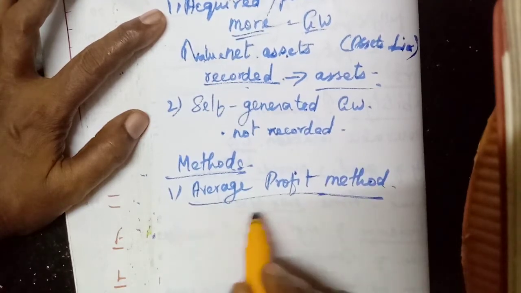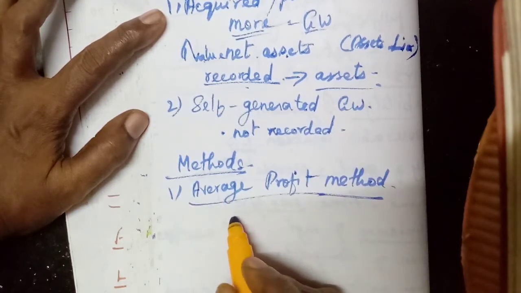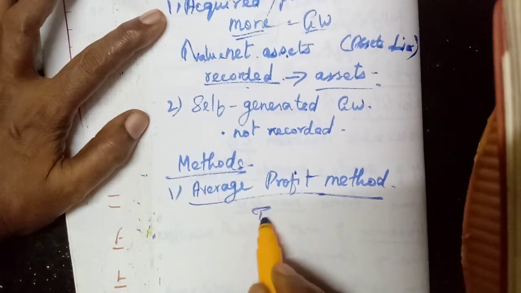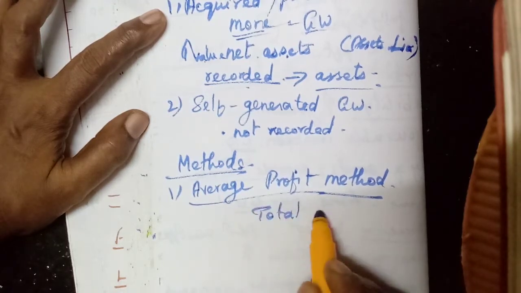We know what the average profit is, isn't it? Total profit divided by number of years.